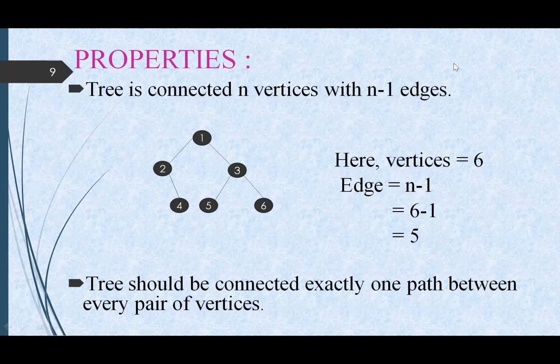A tree should be connected, with exactly one path between every pair of vertices. That means exactly only one path.